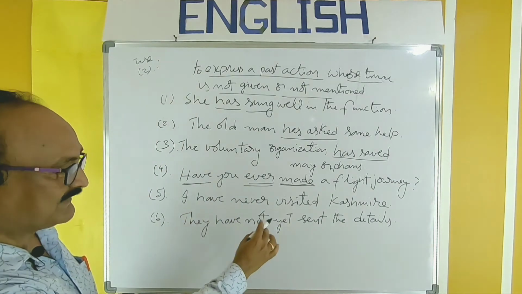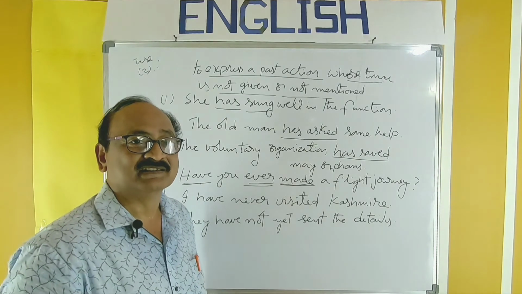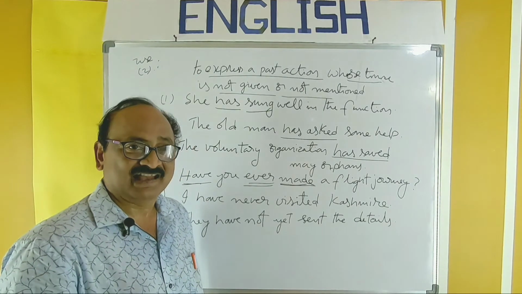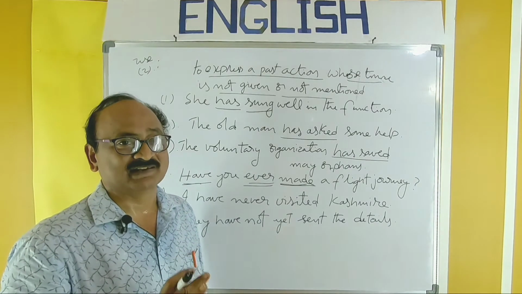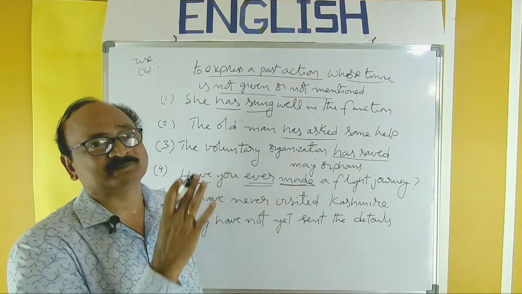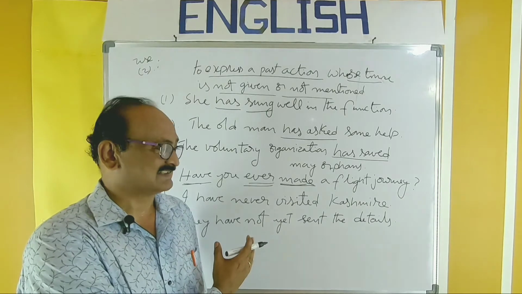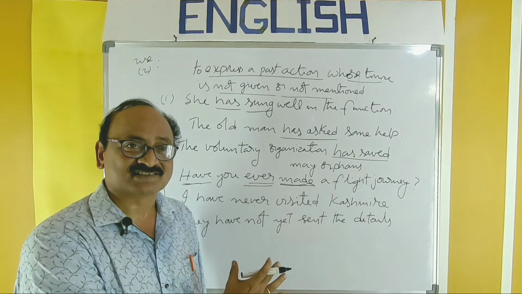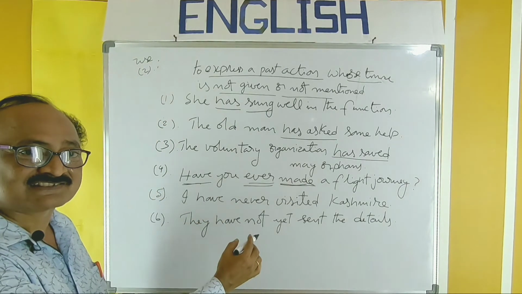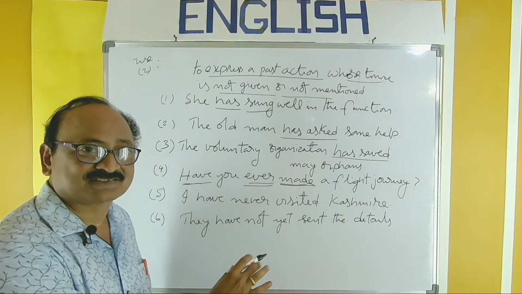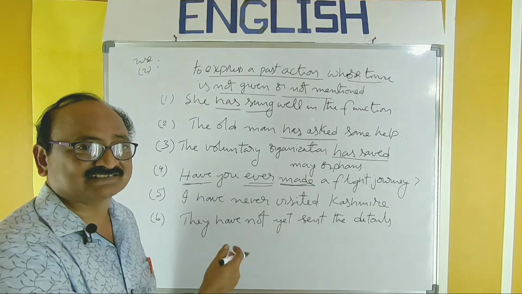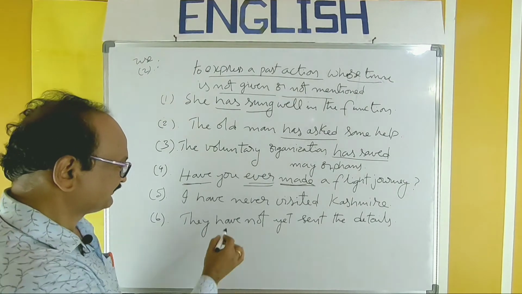I have never visited Kashmir. So this action has not happened. Of course, by now, in the entire indefinite past, that action has not taken place. So this sort of actions also can be expressed here. Not happened in the past, not executed.